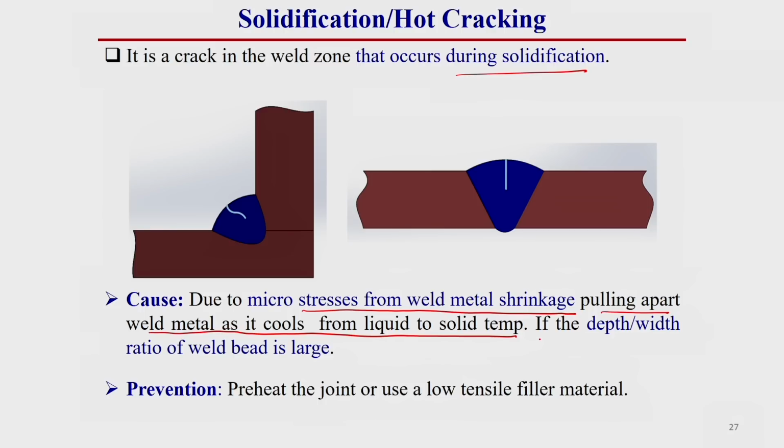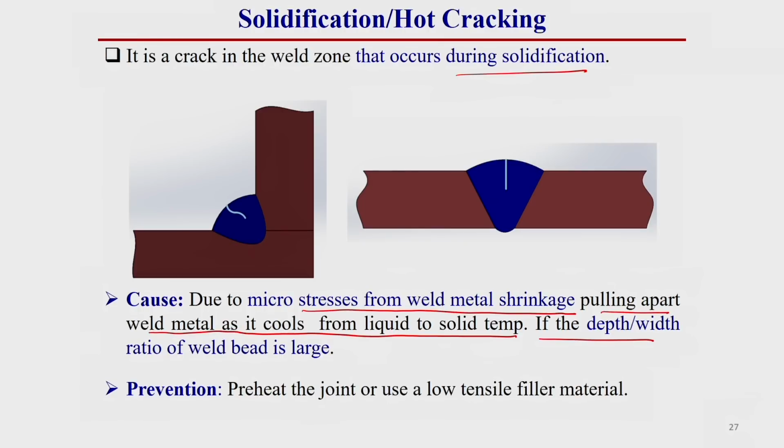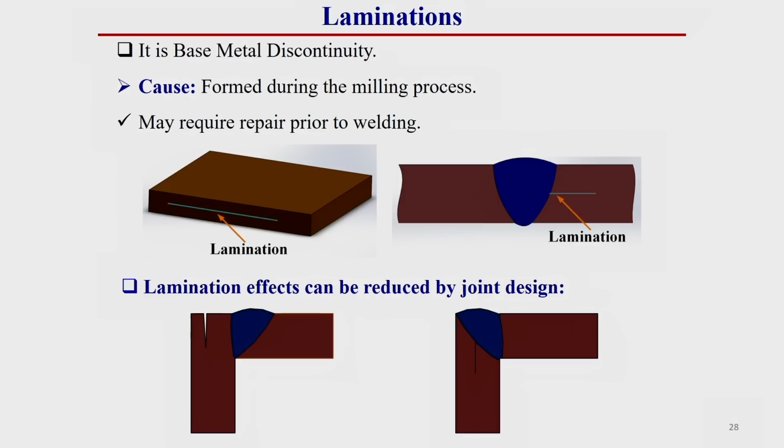The main reason for this crack is base metal composition, which I have already discussed in submerged arc welding. Apart from this, if the depth to width ratio of the weld bead is high, then there is a greater chance of this solidification crack. How can we prevent this? Just preheat the joint or use low tensile filler material or more ductile filler material.